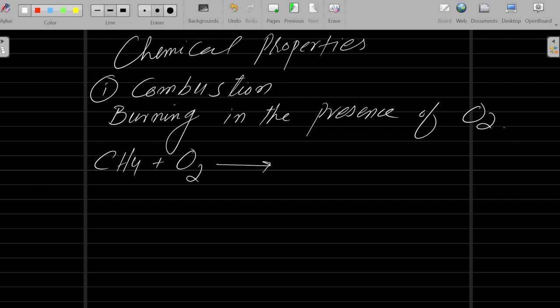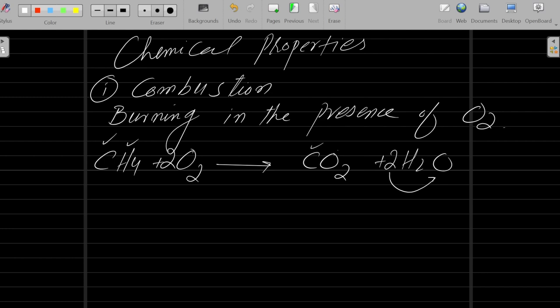When a hydrocarbon burns, you have to memorize, you will get two products: carbon dioxide and water. Whenever a hydrocarbon burns, your products are always carbon dioxide and water. You just need to balance the equation. There's 1 carbon here, 1 carbon there. There are 4 hydrogens, but there are 2, so I will put a 2 here. 2 twos are 4, so 2 multiplies with this oxygen as well, 2 oxygens, so 4 oxygens are there. I will put a 2 here. It is a general combustion equation.